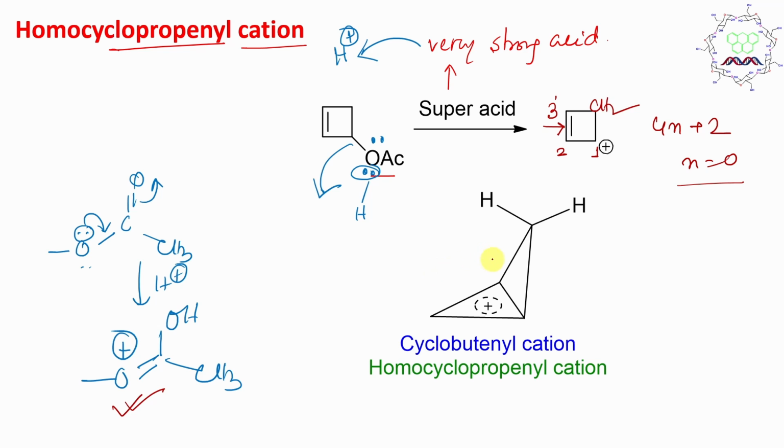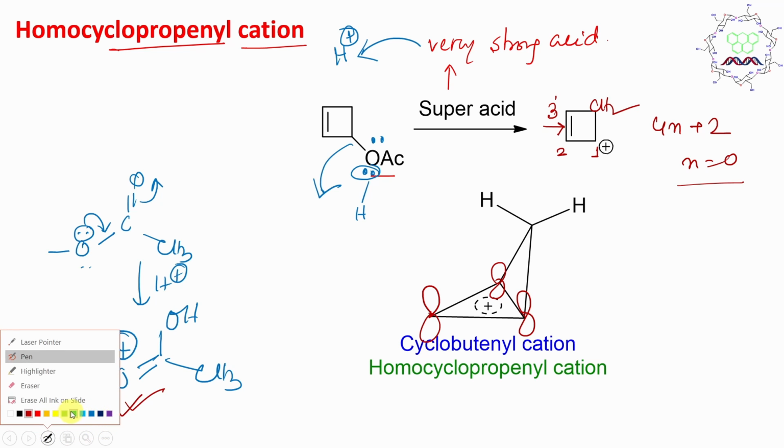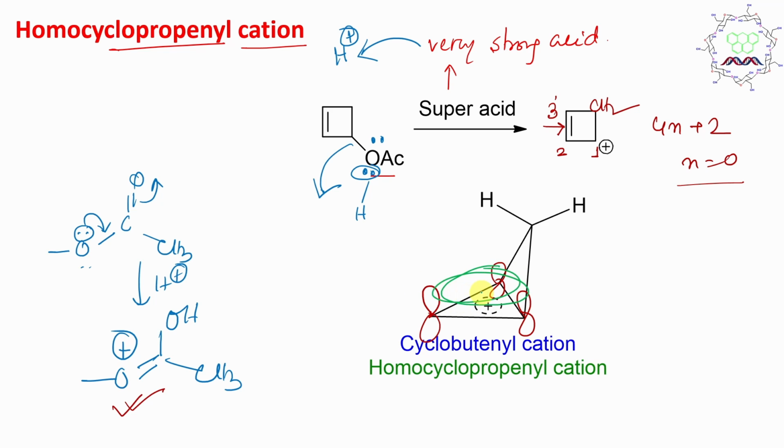How is it stabilized? So these 1, 2 and 3, they conjugate together and form a 3-member ring. So you can expect there is one p orbital, one p orbital, one p orbital, and these p orbitals are in conjugation like this, delocalization, and this delocalization means stabilization, and it is outside this CH2.